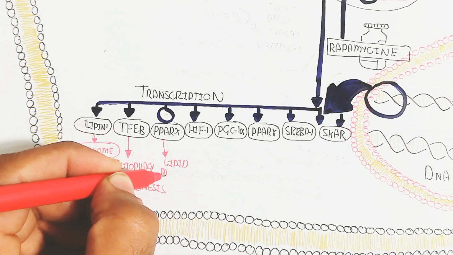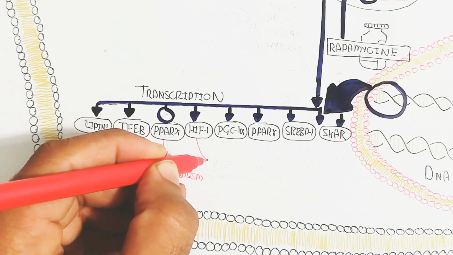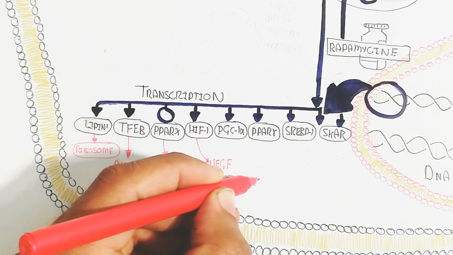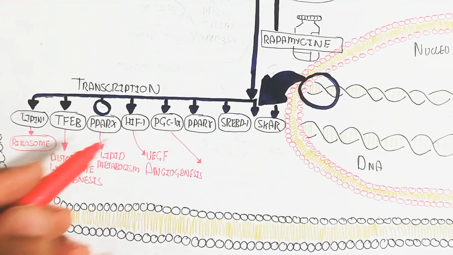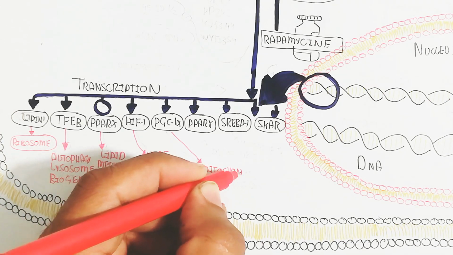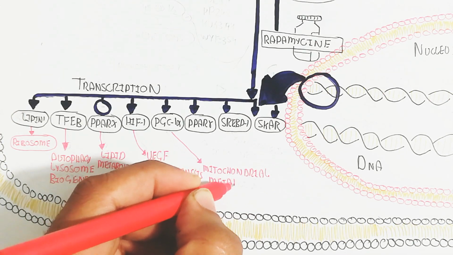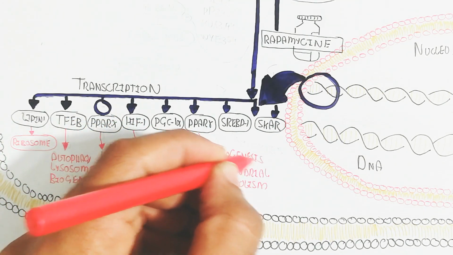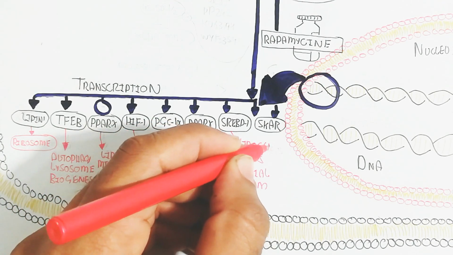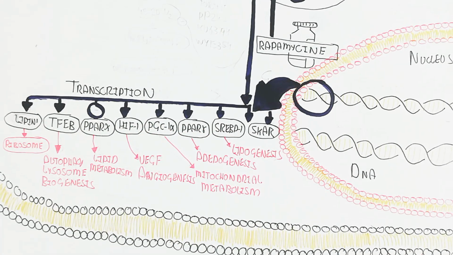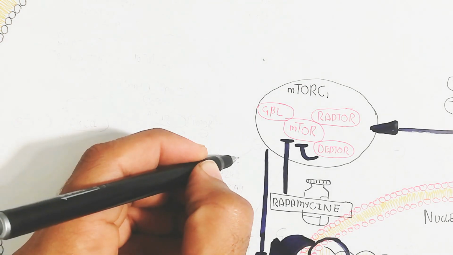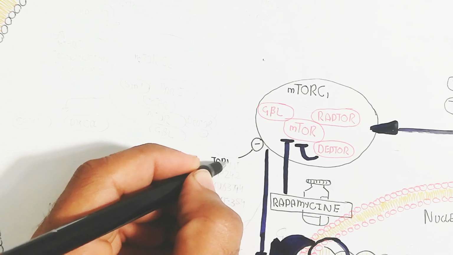While the HIF1 gene is used for the vascular endothelial growth factor, for angiogenesis, the blood vessel formation, for tumor formation. And in this way, PGC1 alpha will lead to mitochondrial metabolism, and PPAR gamma is used for adipogenesis and lipogenesis, as is SREBP1. All these genes are triggered via mTORC1, which activates the genes to transcribe, and this transcription is translated into protein for the survival of the cell as well as proliferation.